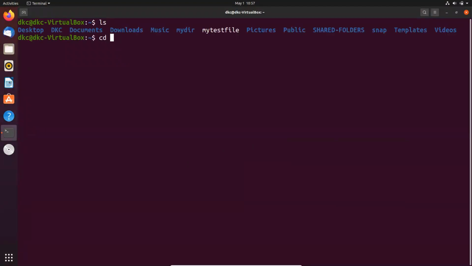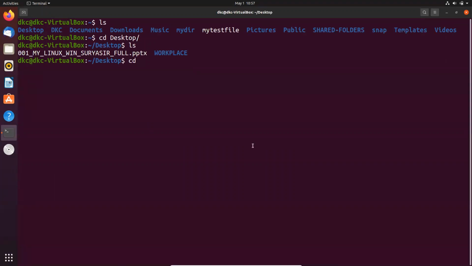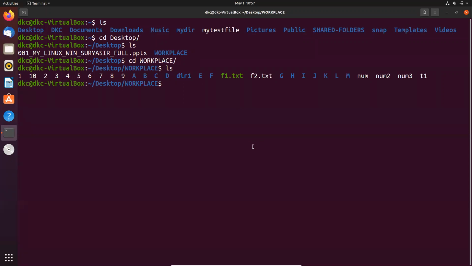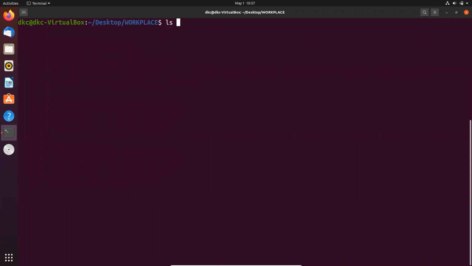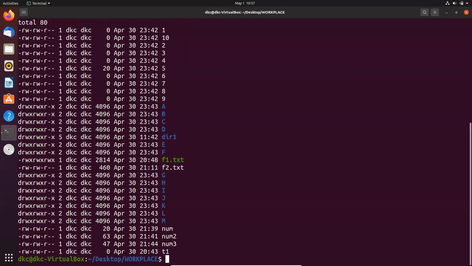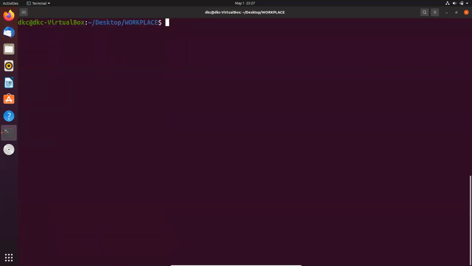So I'm jumping on the desktop. First, suppose I'm checking the contents of F2. Okay, these are the contents. Now, ls -l gives a lot of information, but I want to know only the information for f2.txt.